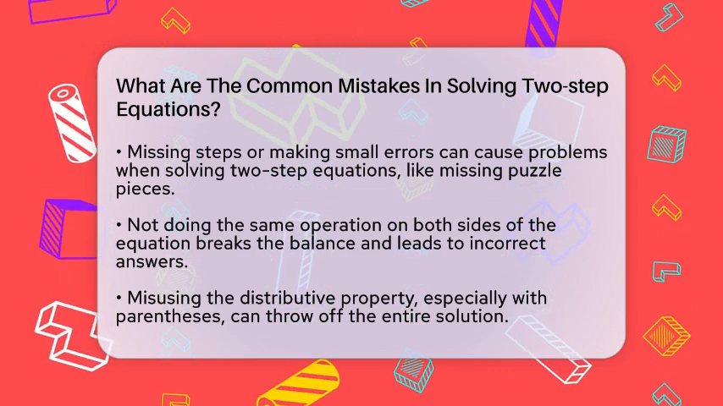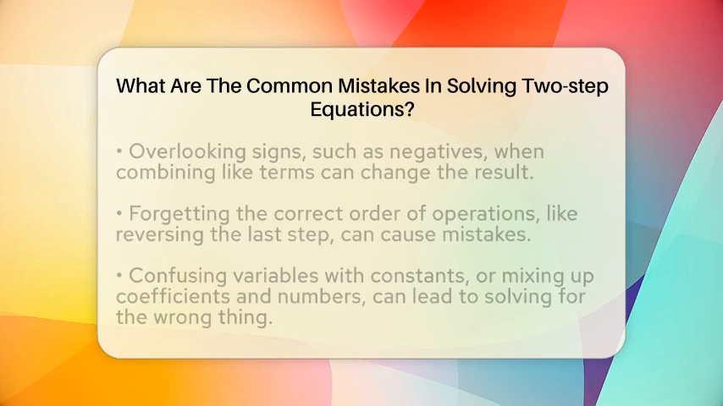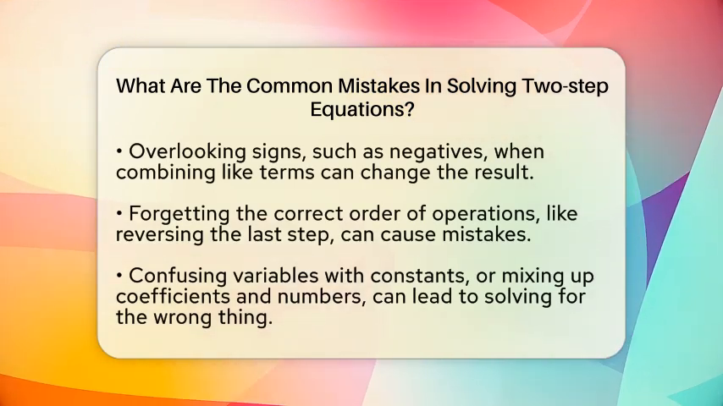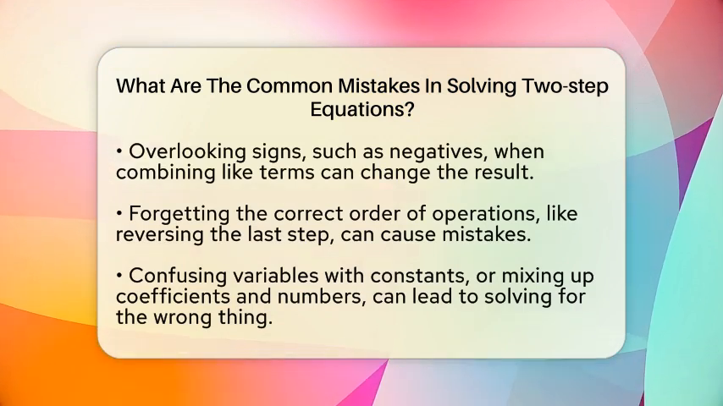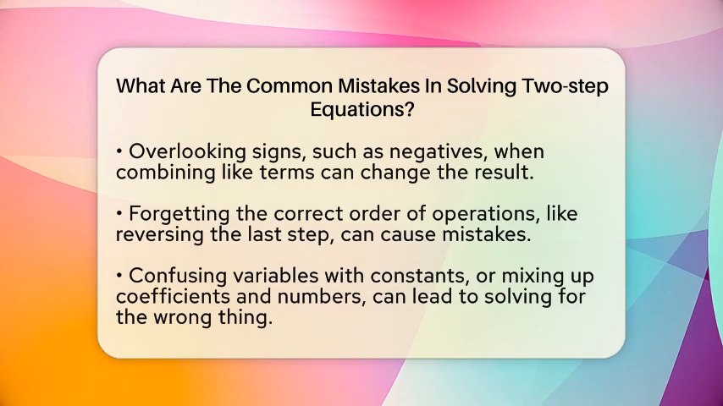Another mistake is misapplying the distributive property. When an equation has parentheses, you need to multiply the outside number by each term inside. Sometimes students forget to do this or multiply incorrectly, which throws off the whole solution.